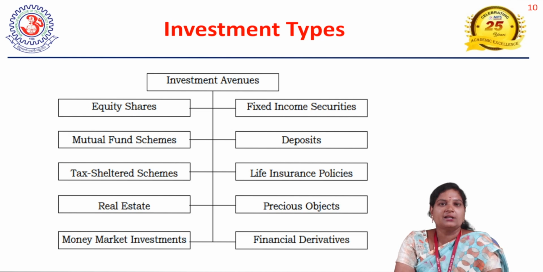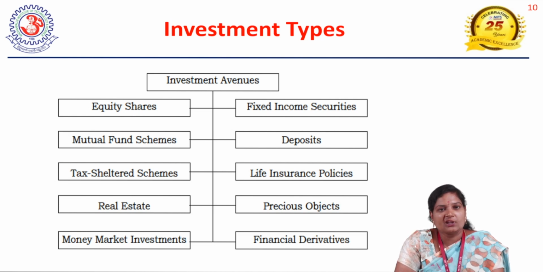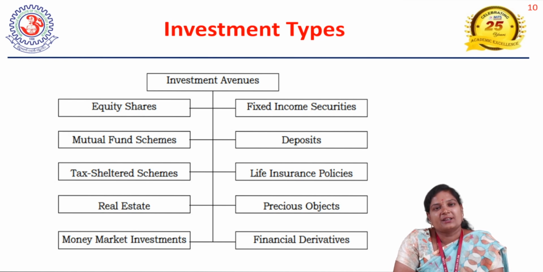Then coming to another important one, real estate. Real estate, definitely everyone knows, is a big source of returns and capital appreciation. Everything can be identified from real estate. An investor having huge funds can contribute into purchasing of lands, right? Real estate keeps high returns over the years compared to equity shares. That much of returns you can enjoy from real estate. But it demands huge funds. That is the only criterion for real estate.